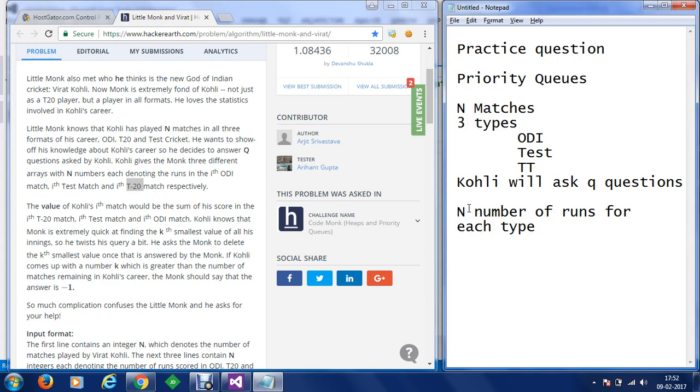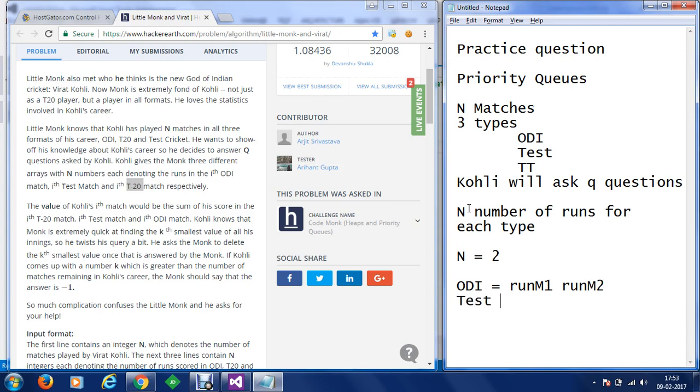Clear? So let's say, for example, I have 2 matches played. For ODI I am going to provide the runs for match 1, and then I have to provide runs for match 2.